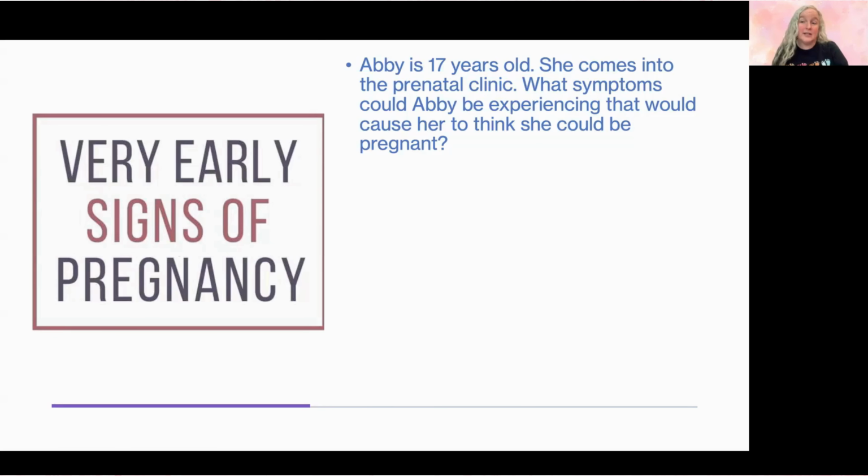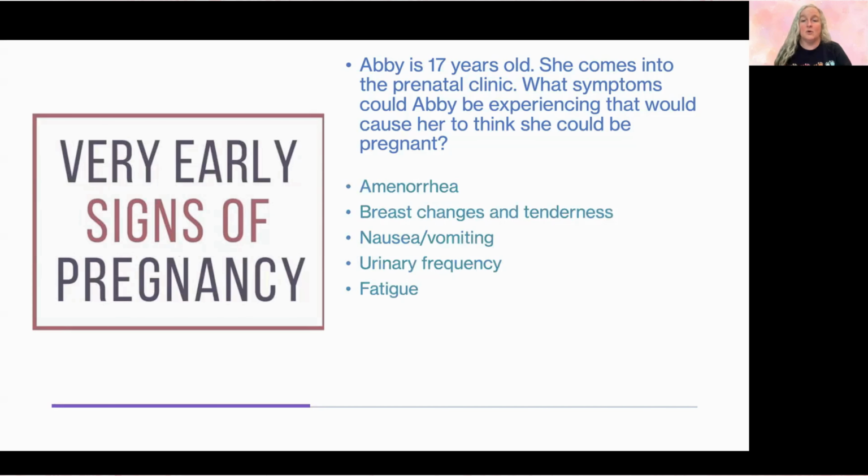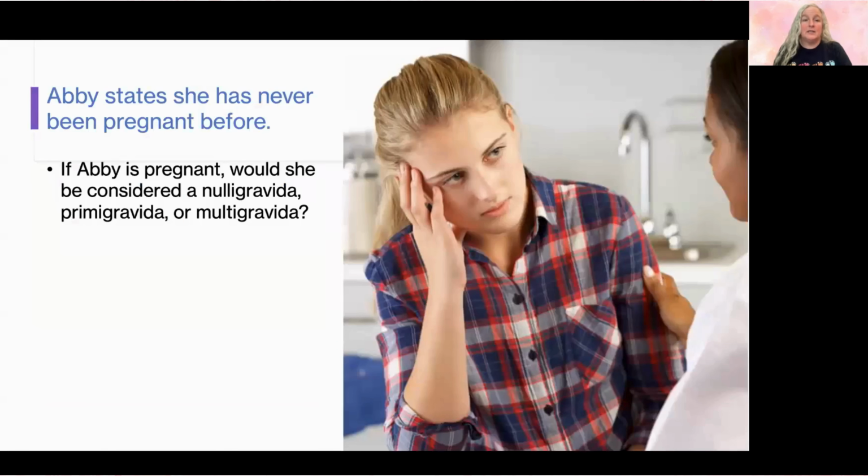Maybe she missed her period. Maybe she's peeing a lot. Maybe she has breast tenderness. These are all subjective things. So amenorrhea, breast changes, nausea and vomiting, urinary frequency, fatigue, these would all be what type of signs of pregnancy? These are presumptive signs. So she comes into the clinic with these signs and she says, I have never been